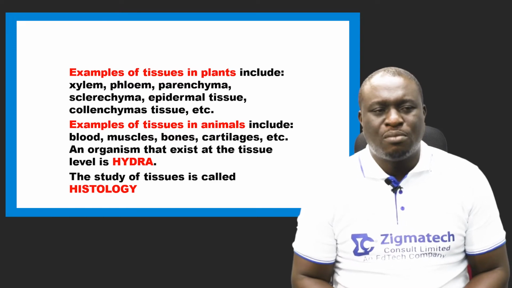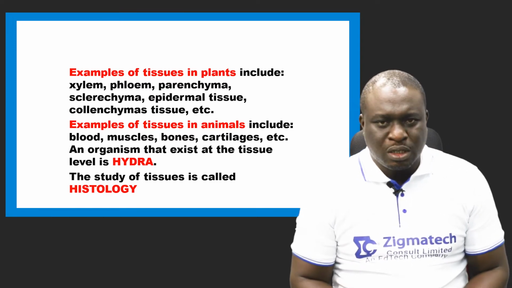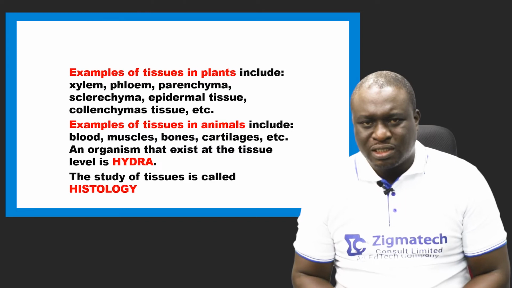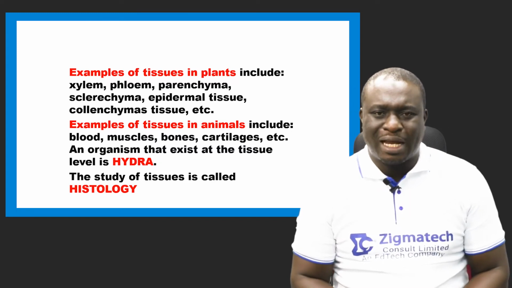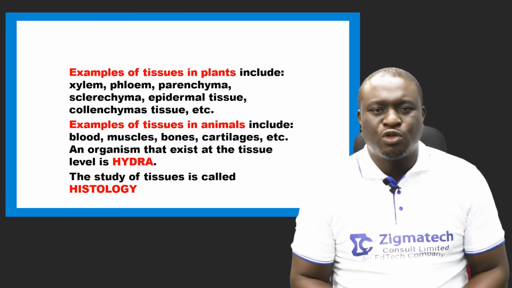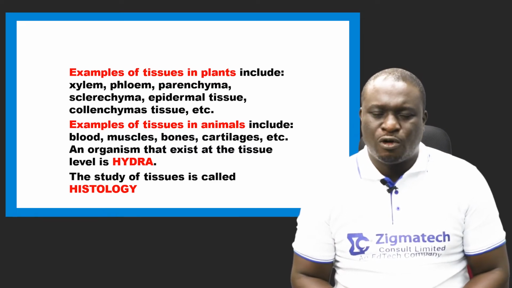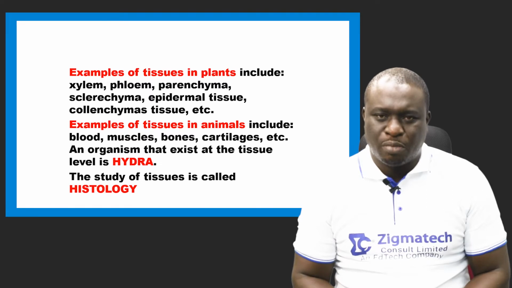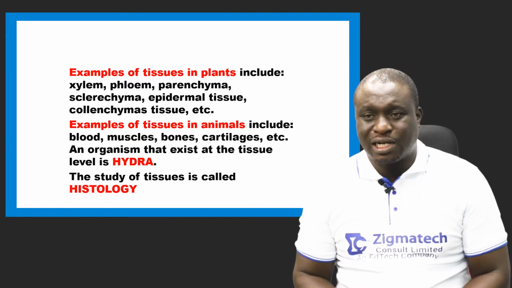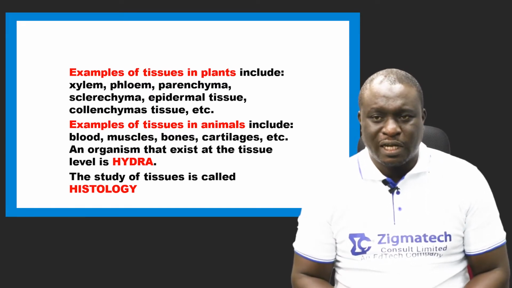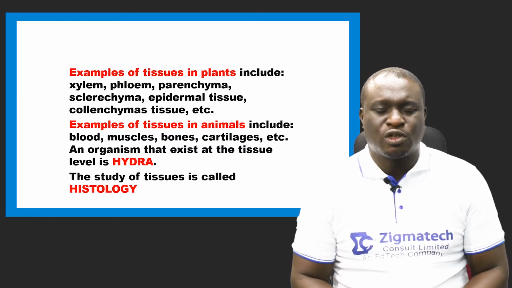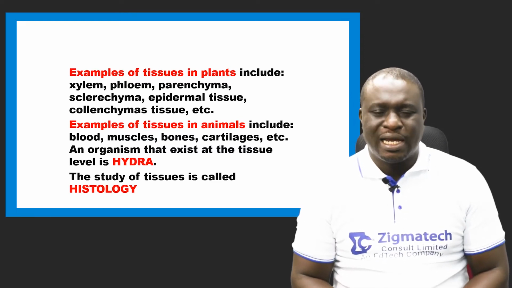We also have the muscles. We have the bones. We have cells in the bones, called osteocytes. They are very important for the structure of the bones. We also have the cartilage. The cartilage is also a tissue. Okay? These are some of the examples of tissues that are found in animals.